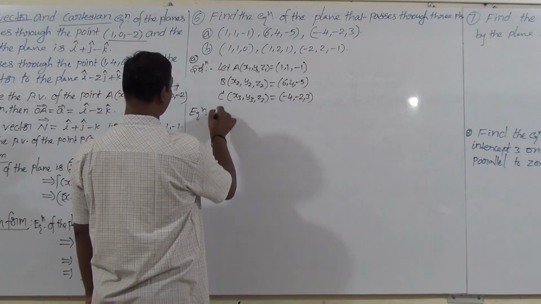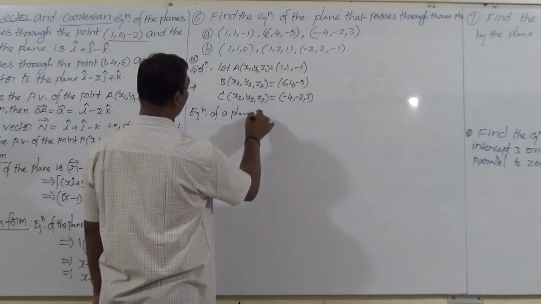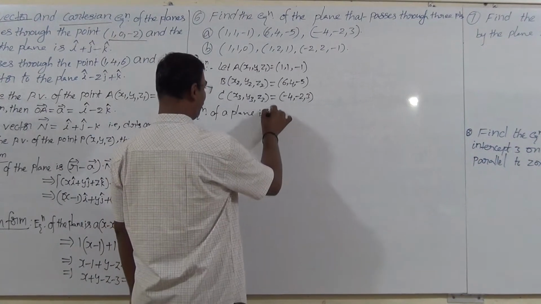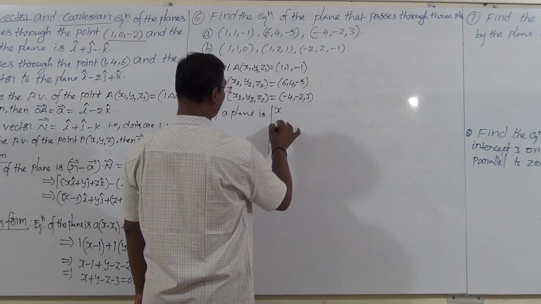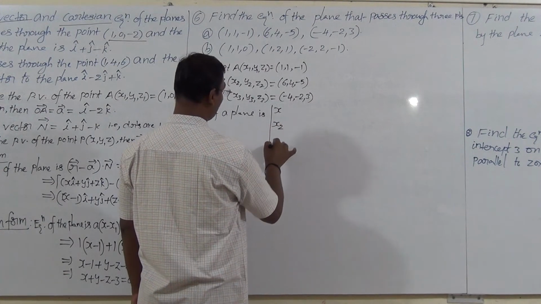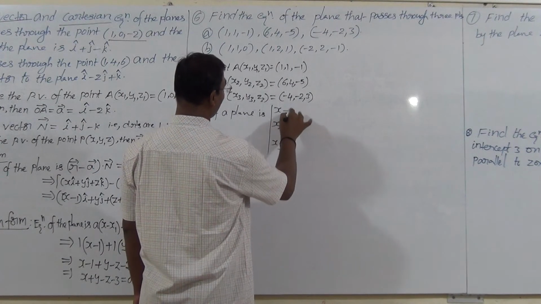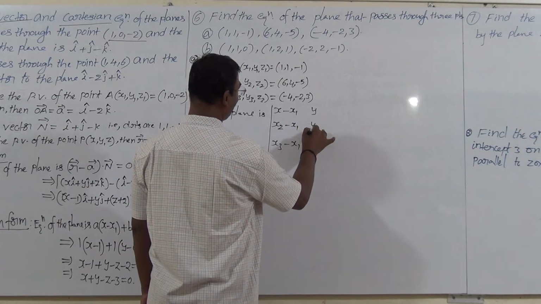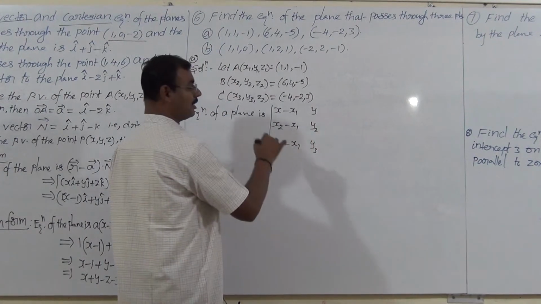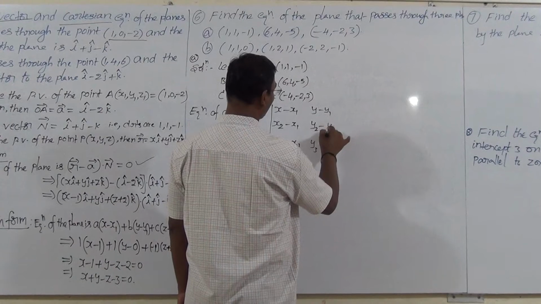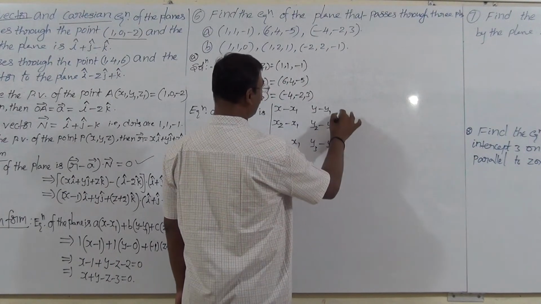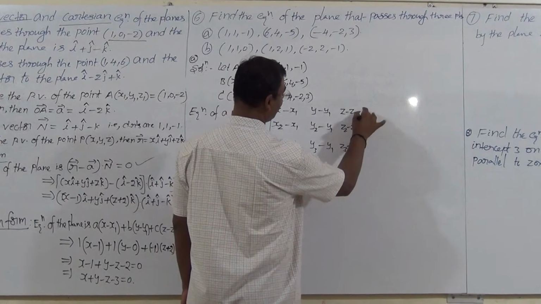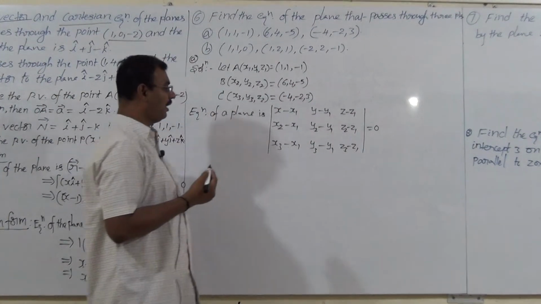The required equation of a plane, remember, is the non-collinear points formula: the determinant of the rows x minus x1, y minus y1, z minus z1; x2 minus x1, y2 minus y1, z2 minus z1; x3 minus x1, y3 minus y1, z3 minus z1, equals 0.